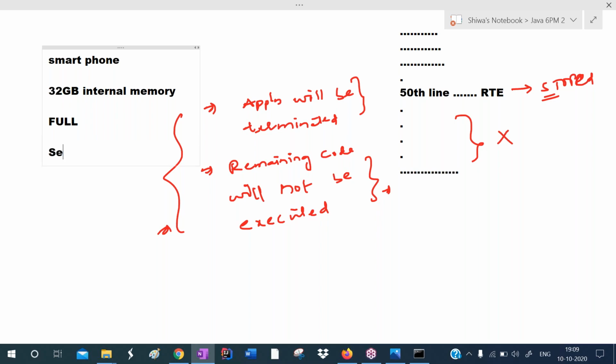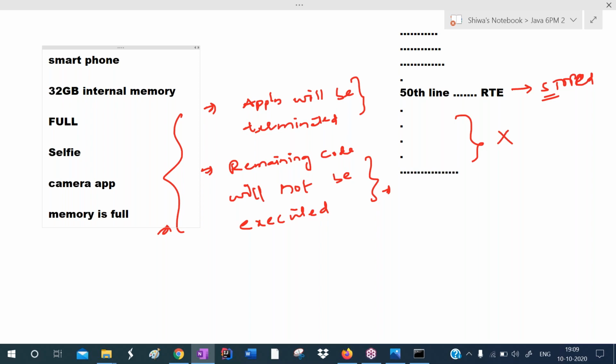Now, if you try to take a selfie, can you take the selfie now? No, because memory is not sufficient. The memory is full now. If you take the selfie, the camera app displays one message to us: memory is full. This message will be displayed by the camera app.